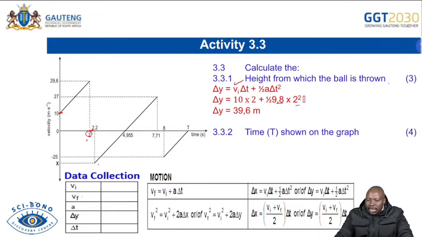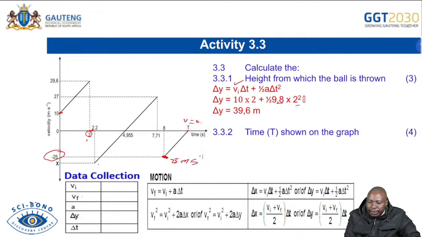Now this one is saying calculate the time t on the graph. As well, you have information. You know the velocity initially here is minus 25. You know that the velocity here on the line is 0. So I have my 25 meters per second here, and my velocity here as 0 meters per second.